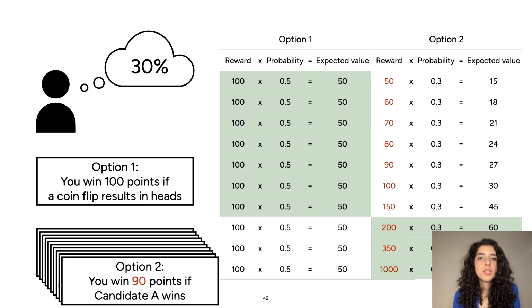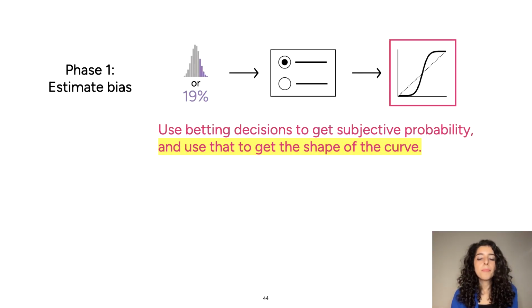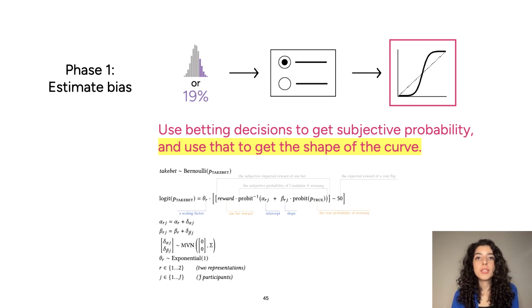So when they answer these questions, maybe they answer in a pattern like this. We don't actually know their subjective probability, but if they answered these questions the way someone would, if their subjective probability was 30%, then we assume their subjective probability is 30%. And then we use those probabilities to get the shape of the curve, and see our paper for more details on how we did this.